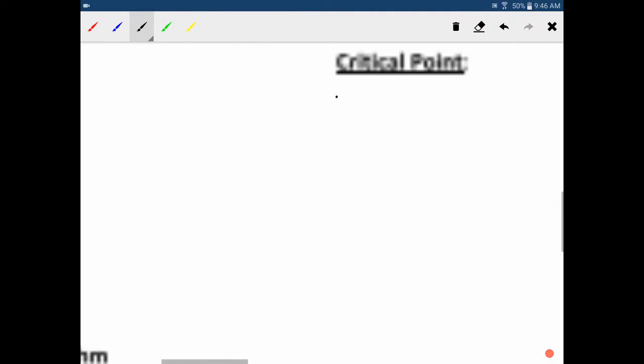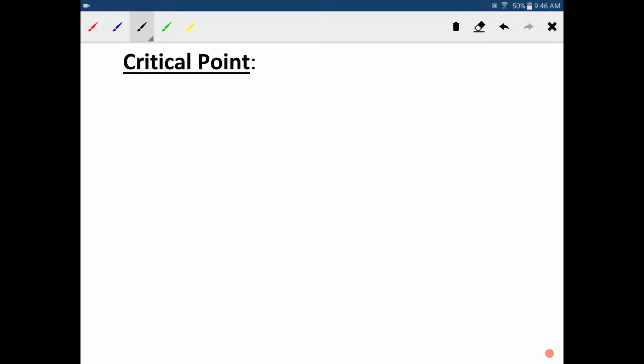Critical points, first of all, include any extrema. I really wish I knew how to say that word, but it's a terrible word anyway. So any of those are critical points.